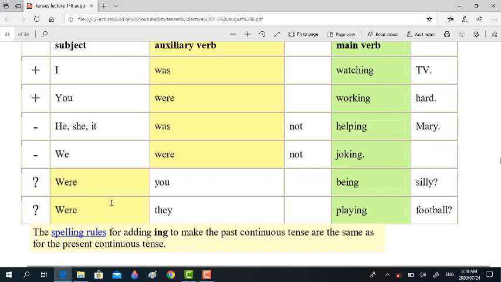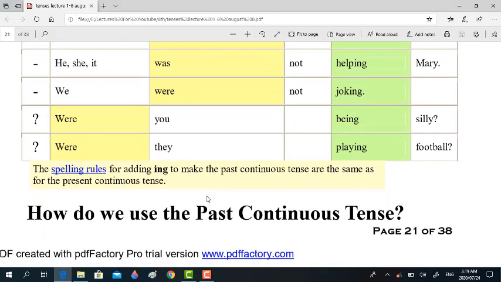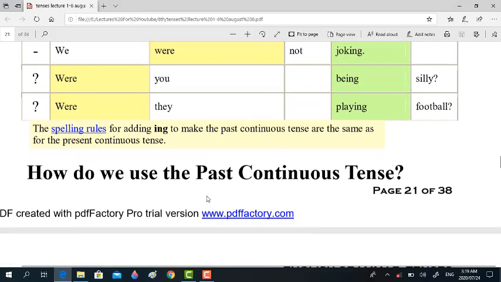Silly means foolish. Were they playing football? Right? The spelling rules for adding ing to make the past continuous tense are the same as for the present continuous tense. We discussed this earlier.